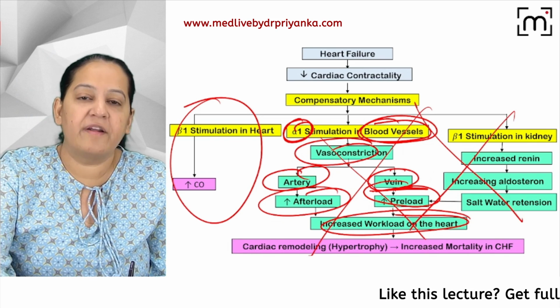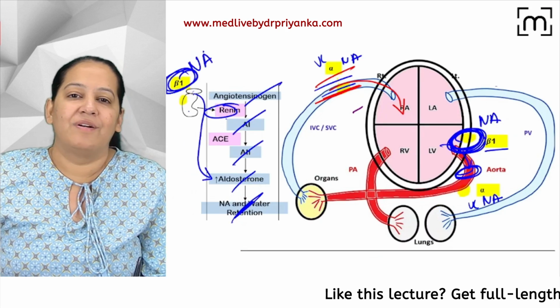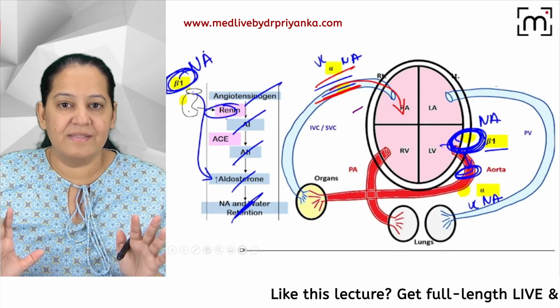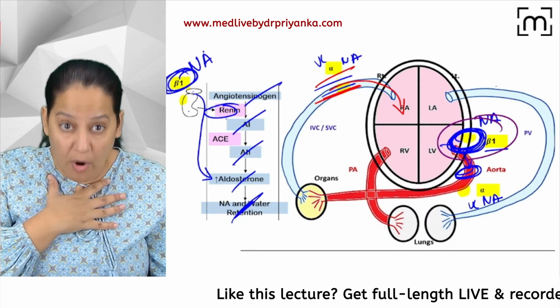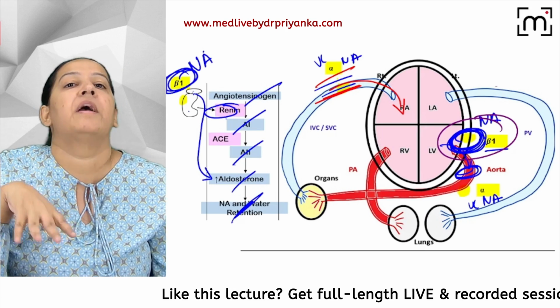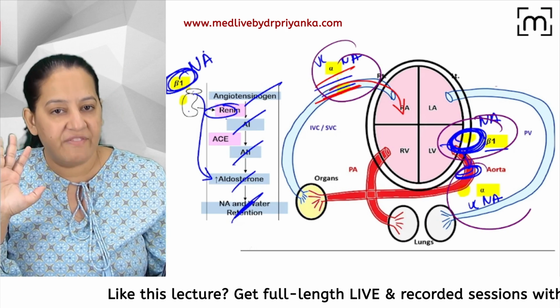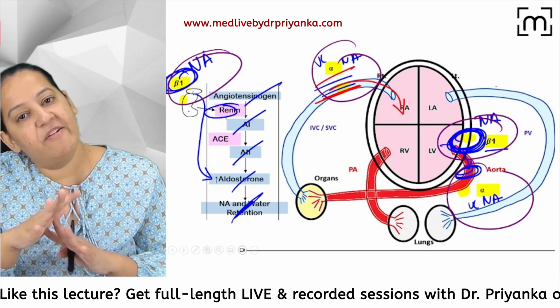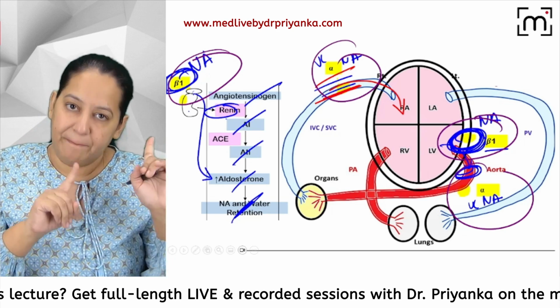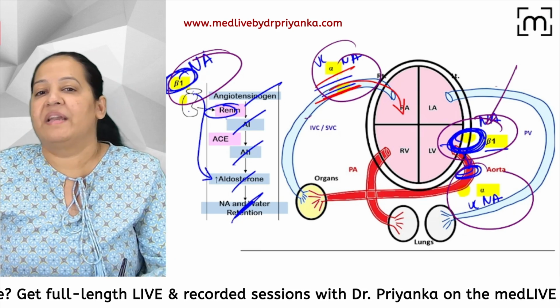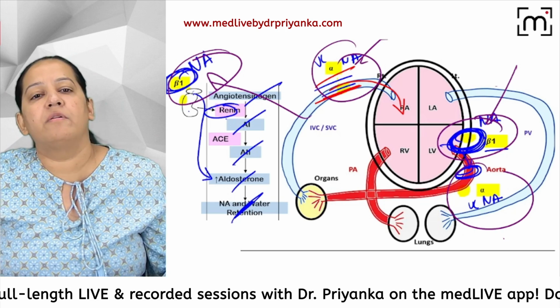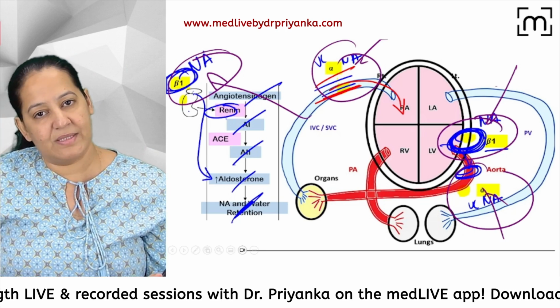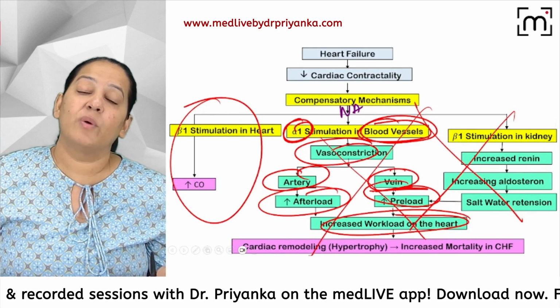Whenever noradrenaline comes in the blood, it will bind with all. You can see, once the noradrenaline is in the blood, it will bind with the heart. I want it to bind with the heart so it can increase the contractility. But noradrenaline binds with the artery and vein also, and it will bind with the kidney also. I cannot stop it. So noradrenaline will bind with all three things: with the beta 1 receptor on the heart, with the beta 1 on the kidney, and with the alpha on vessels, arteries as well as veins. So these two are leading to increased workload.